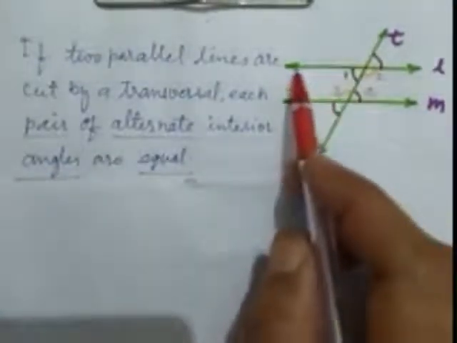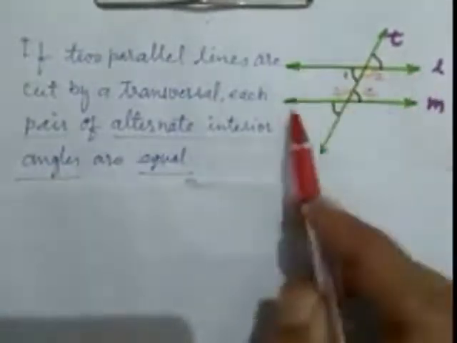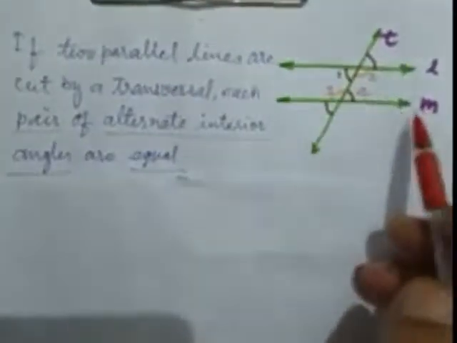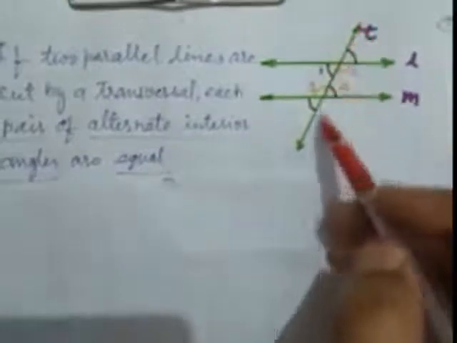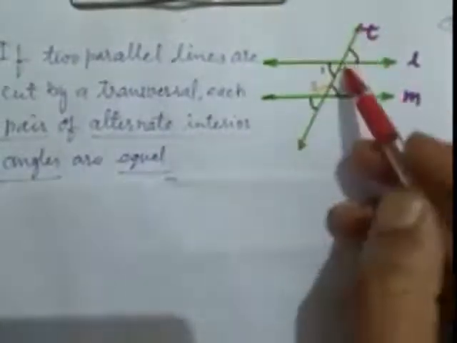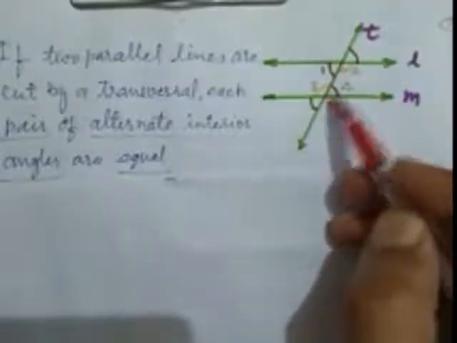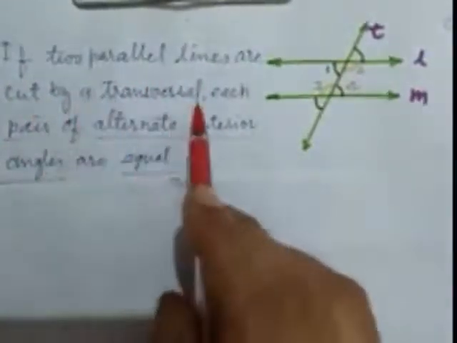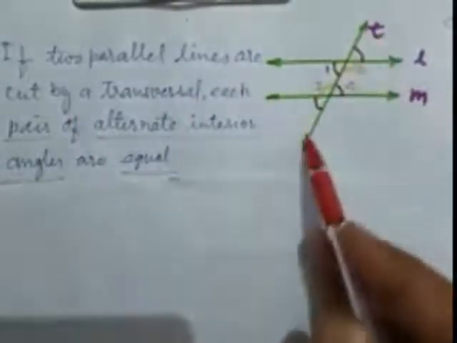So here L and M are two parallel lines and line T intersects them, that is, cuts them at two distinct points. That's why this is a transversal. So we check, if two parallel lines are cut by a transversal. Here they are two parallel lines and this is the transversal.